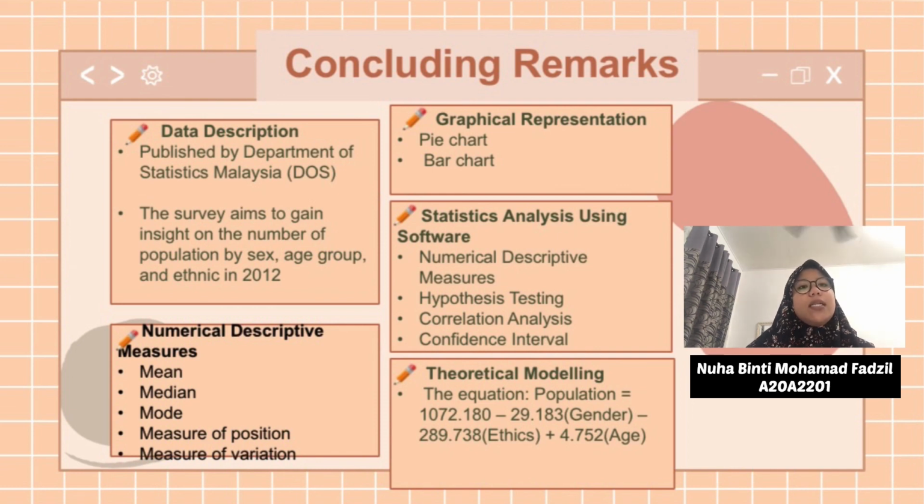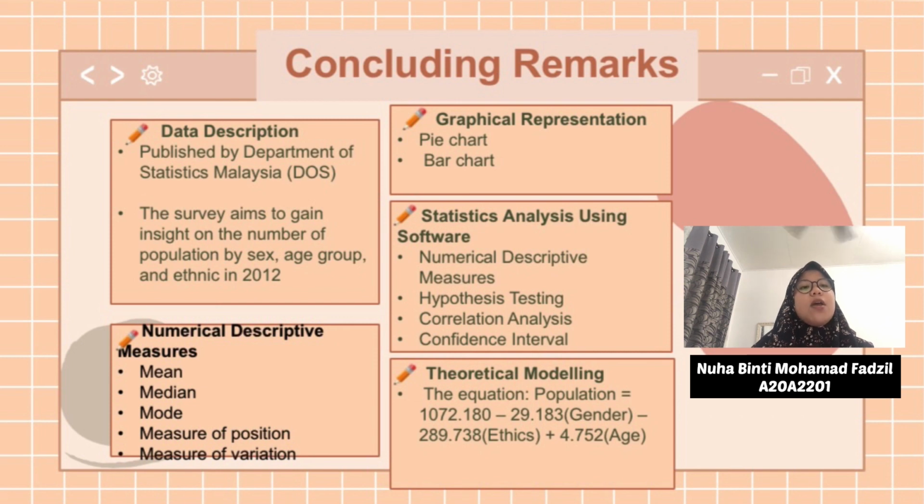Third, numerical descriptive measure. The measures of central tendency were used to calculate mean, median, and mode. For population, the mean is 332.425, median 172.05, and mode 119.17. For the measure of position, the interquartile range is 1282, and for the measure of variation, the variance that has been calculated is 112,104.75 and the standard deviation is 334.82.